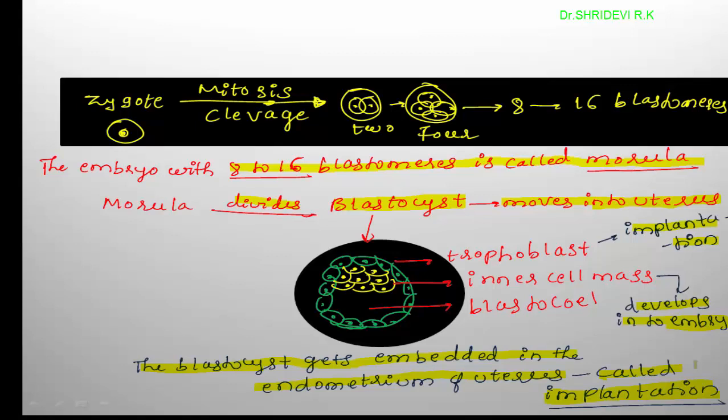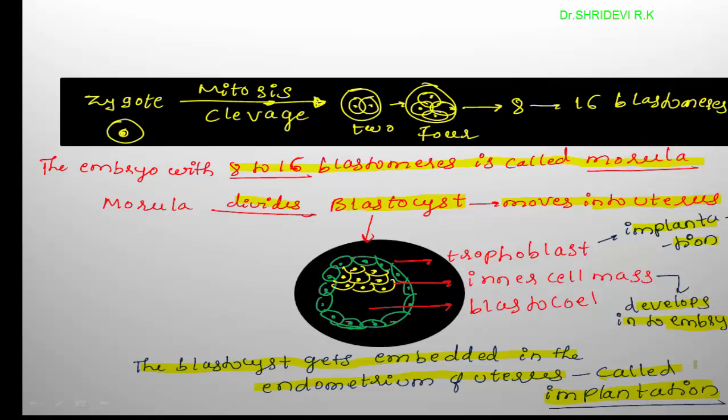This is how fertilization occurs and gives rise to the zygote. That zygote divides by mitosis in the process called cleavage, giving rise to morula, and morula develops into blastocyst. Blastocyst attaches to the endometrium of the uterus.